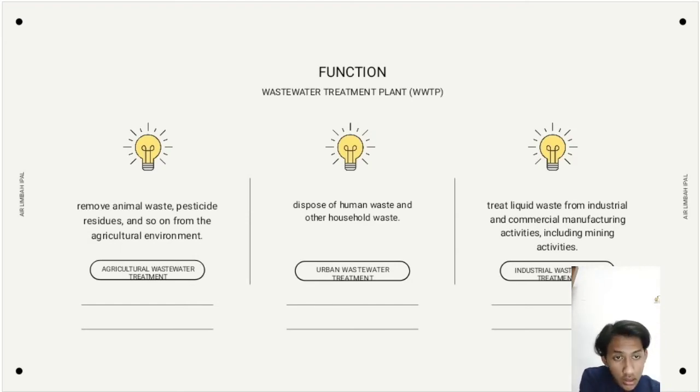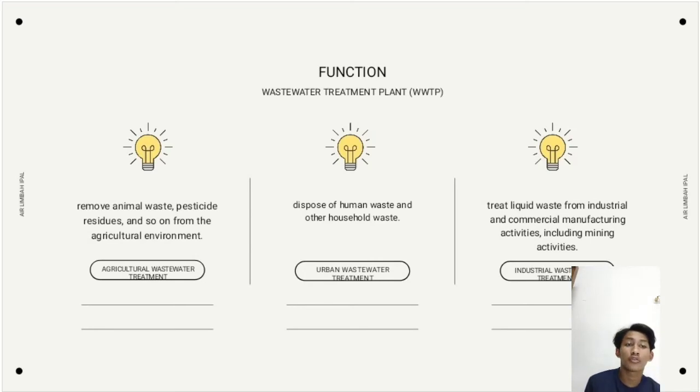And the last, impact on environmental aesthetics. The large number of organic substances that are discarded into the aquatic environment leaves the water polluted, which is characterized by a pungent odor, and this can reduce the aesthetics of the environment.